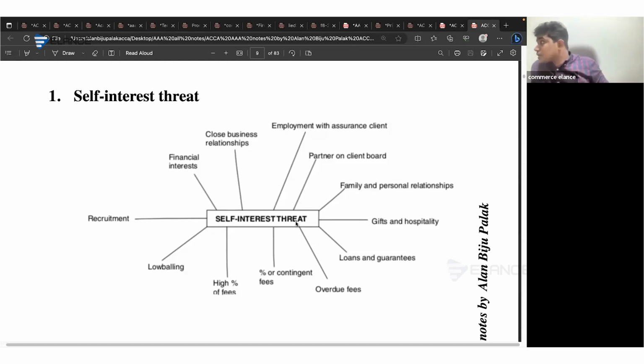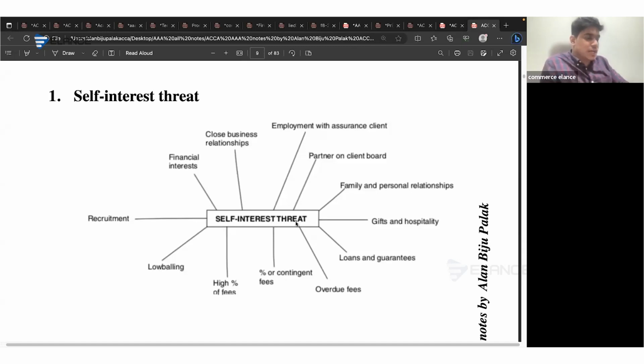If there is percentage or contingent fee, only one solution: that fee should be a fixed amount or it should be an hourly rate. I mean, the hours spent by each auditor, on the basis of which we can charge fees. If there is a high audit fee, then we need to obtain an external review of the work done. Lowballing is not allowed. Recruitment should not be done, should be politely declined. If we have got a financial interest, we should dispose of the interest immediately.